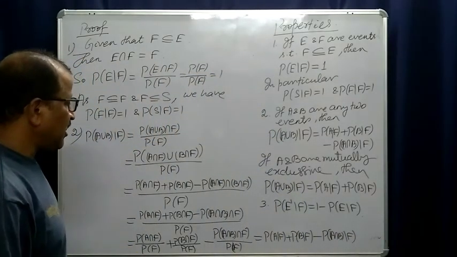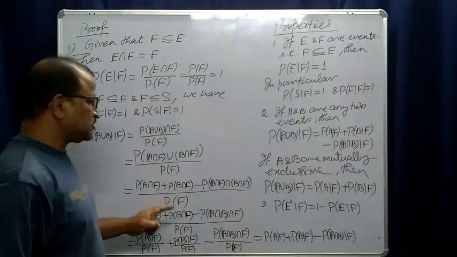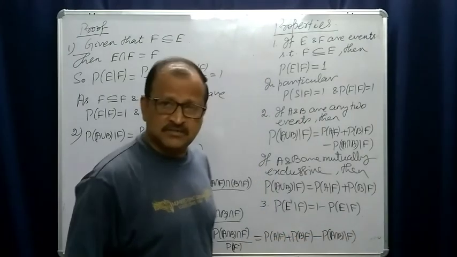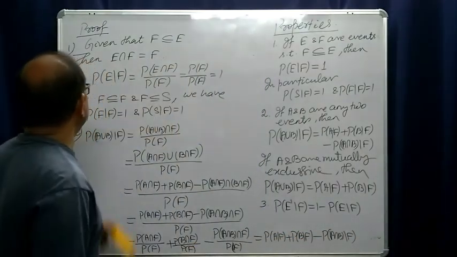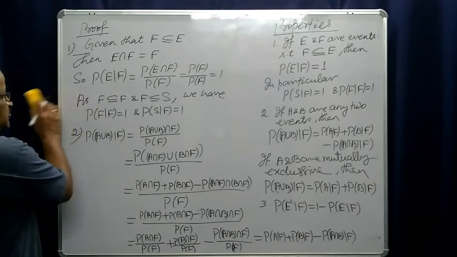Now in particular, when A and B are mutually exclusive, automatically A intersection B will be the null set. I can wipe out this part.